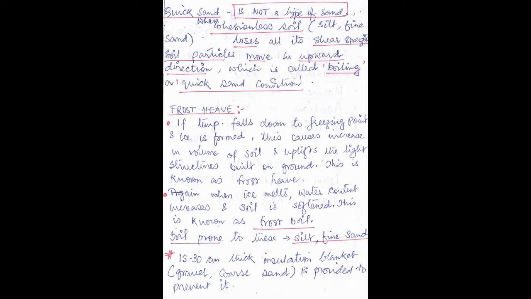Now, which soils are prone to these phenomena, frost heave and frost boil? Silt and fine sand. To counter this type of problem, what is generally done is that a 15 to 30 centimeter thick insulation blanket made of gravel and coarse sand is provided in the soil to prevent it.